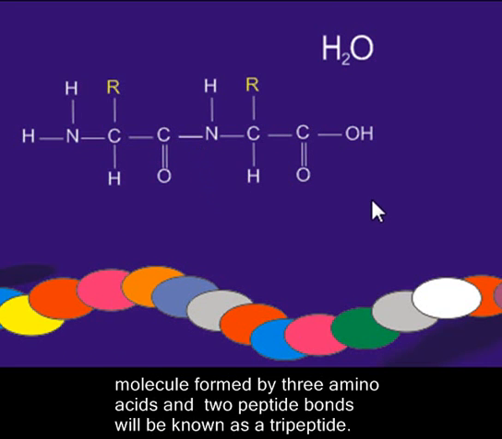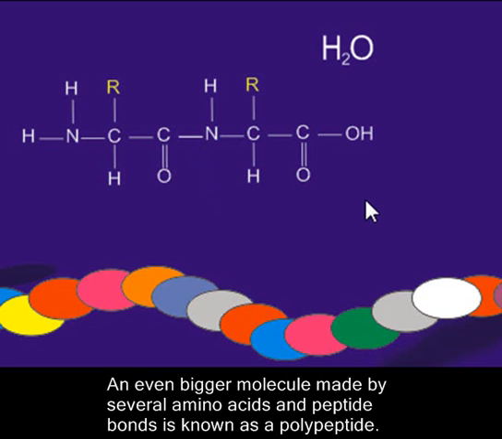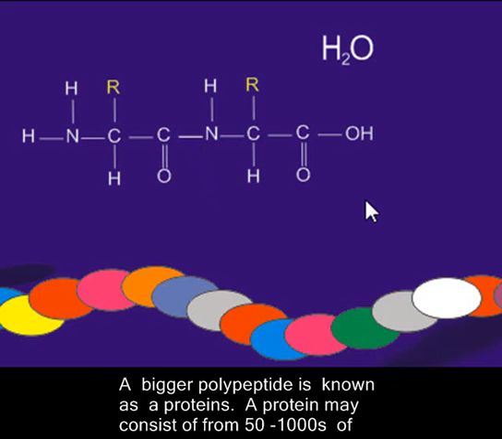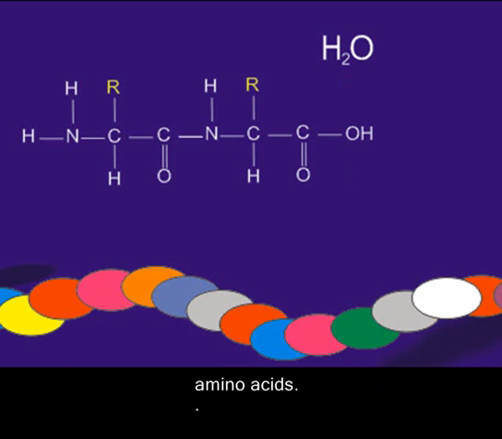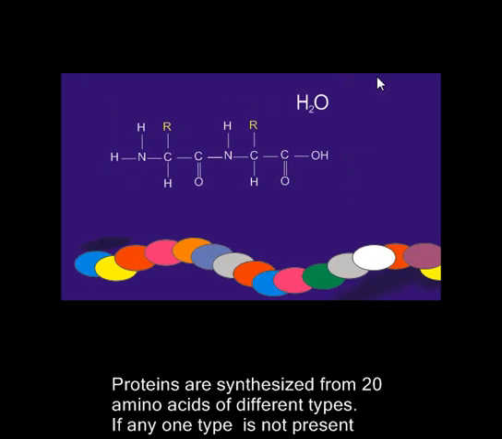A bigger molecule formed by three amino acids and two peptide bonds will be known as tripeptide. An even bigger molecule made up of several amino acids and peptide bonds is known as a polypeptide. A bigger polypeptide is known as a protein. A protein may consist of from 50 to thousands of amino acids. Proteins are synthesized from 20 amino acids.